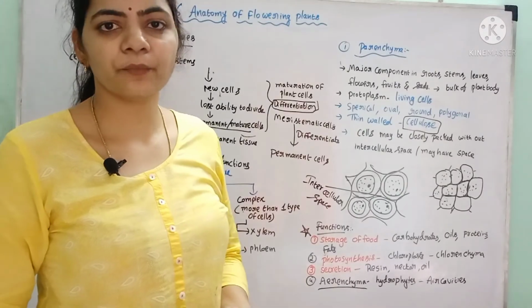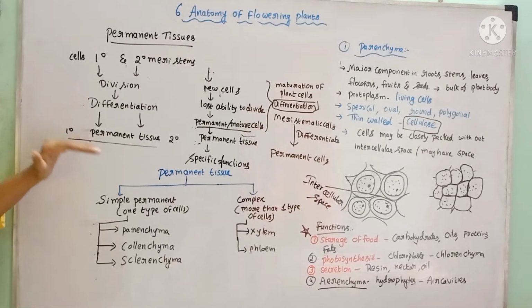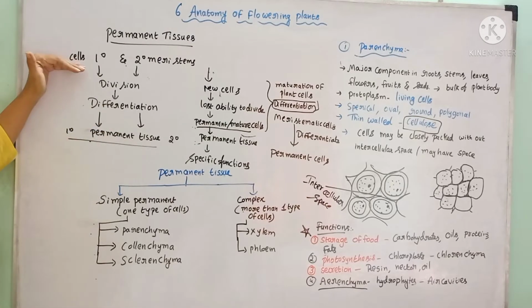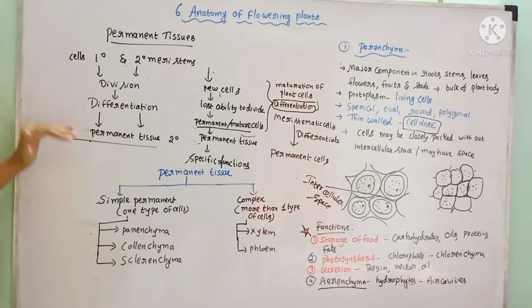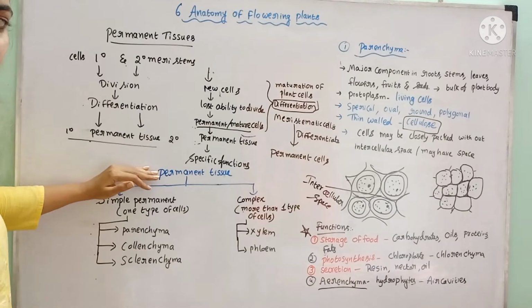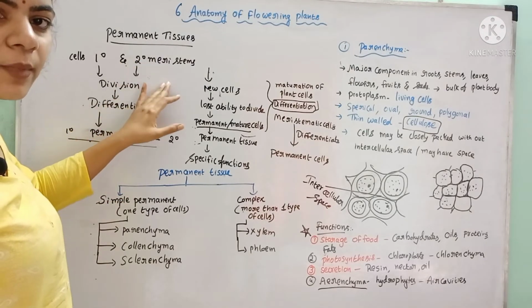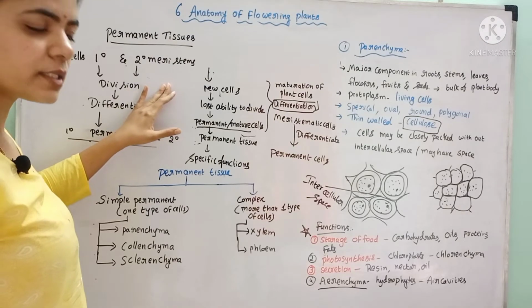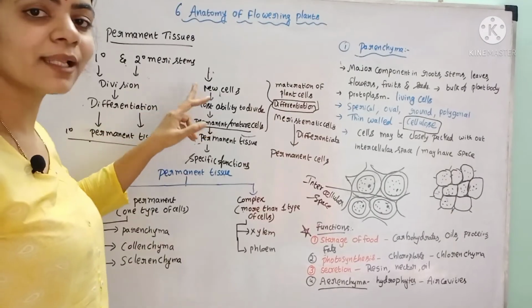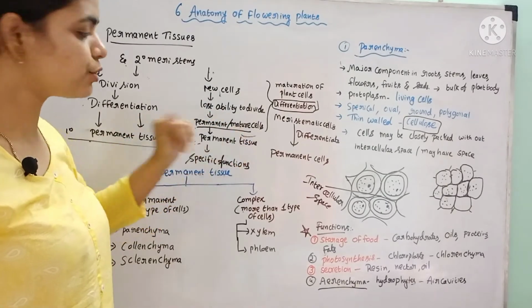Once again I will revise the important points. What are the permanent tissues? Permanent tissue is nothing but the meristematic tissue only. The meristematic tissue after division gets differentiated into the permanent tissue. The primary meristematic tissue develops into the primary permanent tissue, and secondary meristematic tissue differentiates into the secondary permanent tissue. The new cells formed from this primary and secondary meristematic tissue lose the ability to divide. Those cells are called permanent or mature cells.